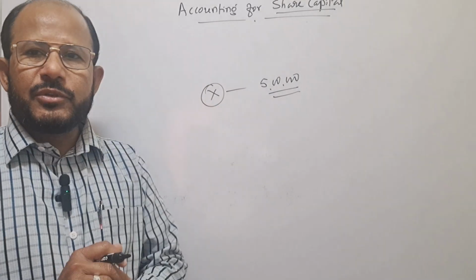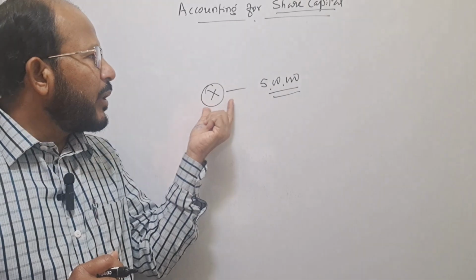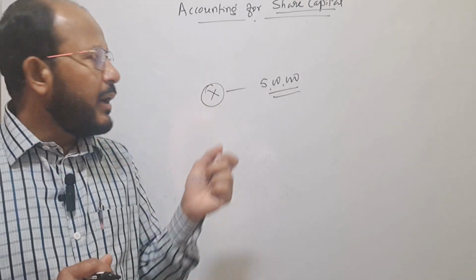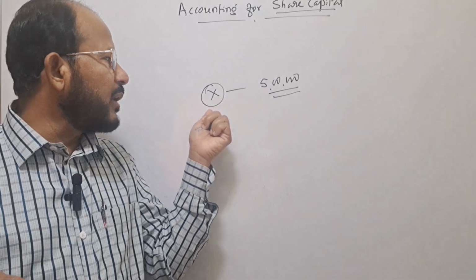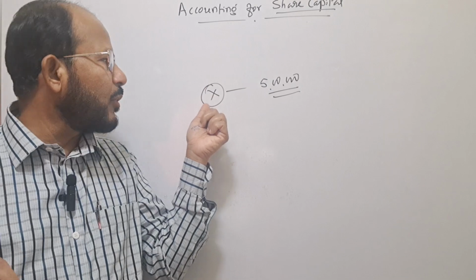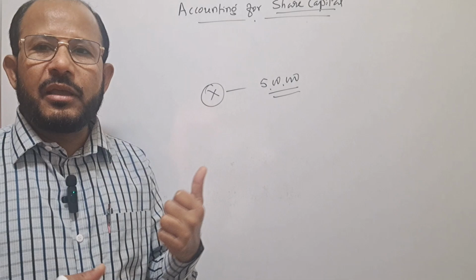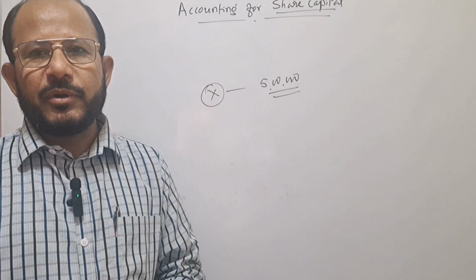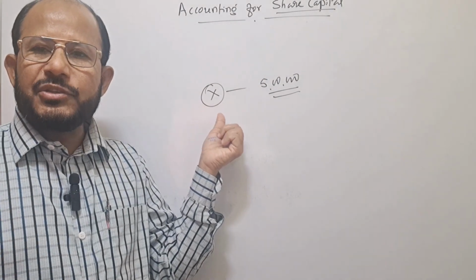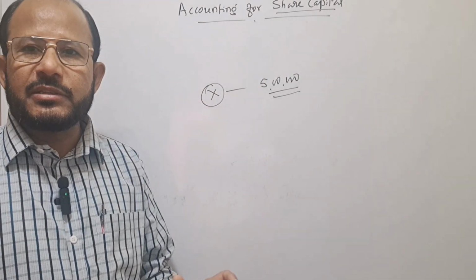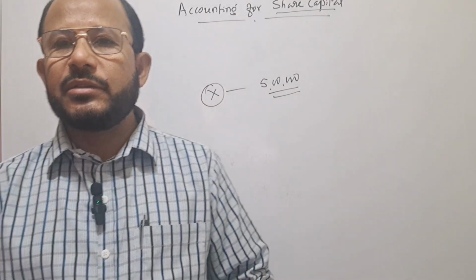He is going to manage the business. Therefore, I can say that here Mr. X is going to invest the entire amount of capital and all the decisions of his business are taken by himself. And next, whatever profit he earns, that profit will be enjoyed by Mr. X. And if there is a loss, Mr. X is going to bear such loss. That is why here Mr. X works as a manager, administrator, organizer of his business. Because of that reason, Mr. X enjoys all the rights of his business.